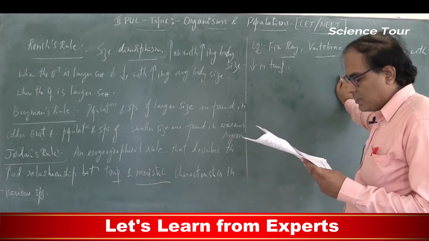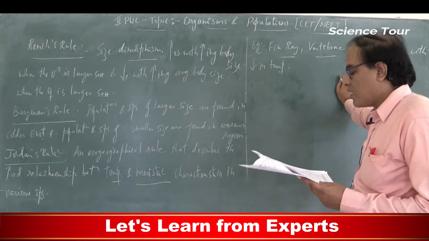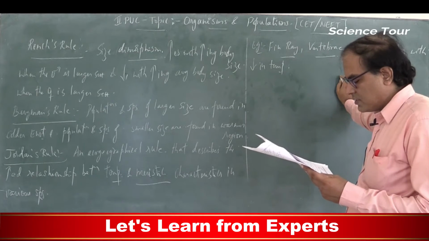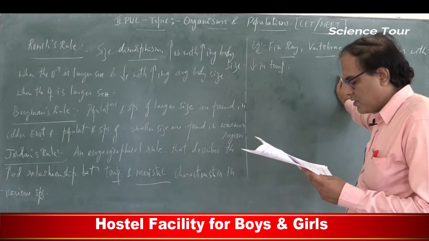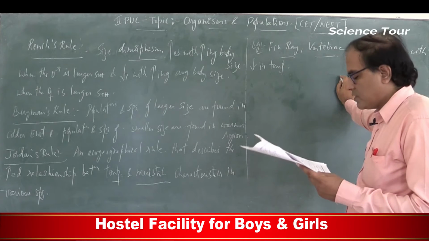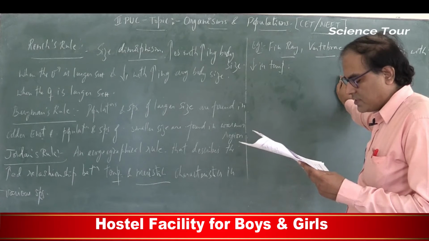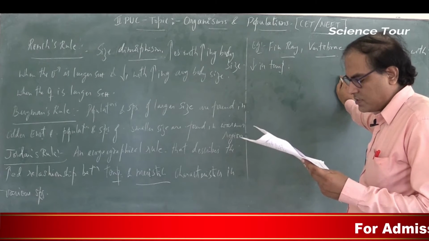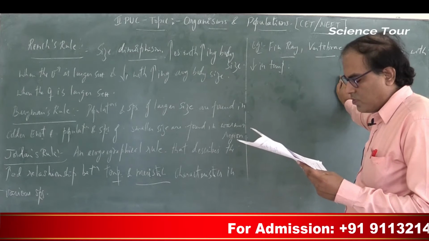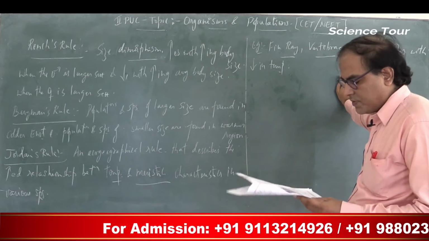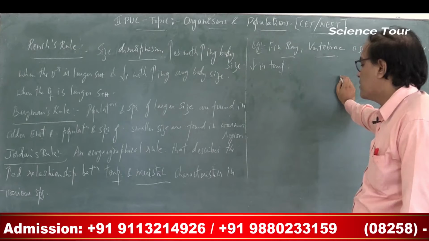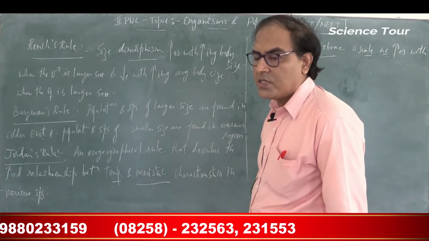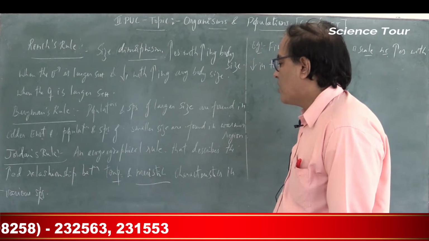Meristic characters are nothing but countable structures occurring in series, for example vertebrae in fish and in different kinds of mammals. They are used for differentiation between species as well as among populations.